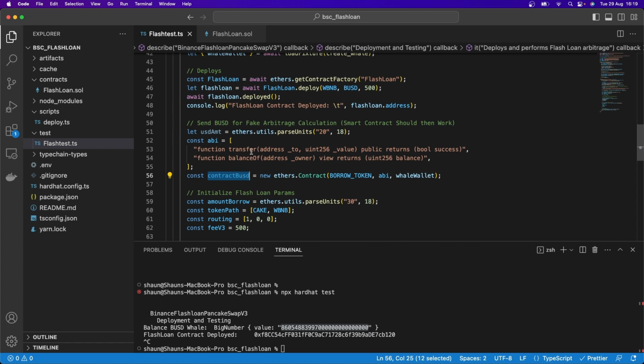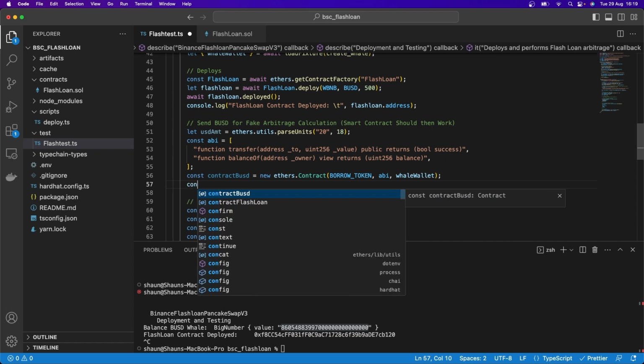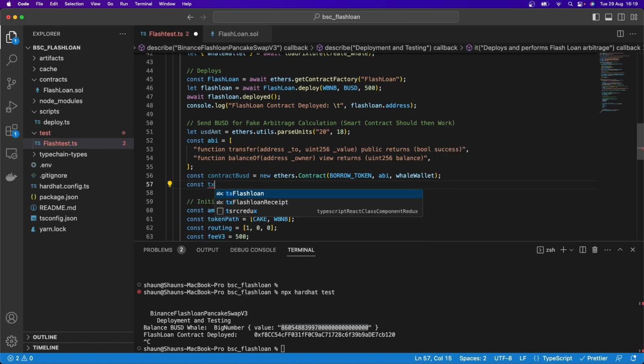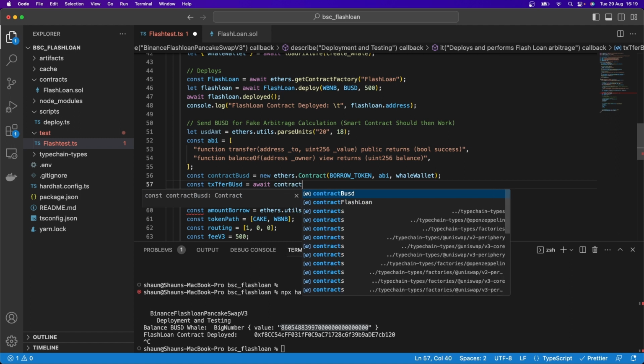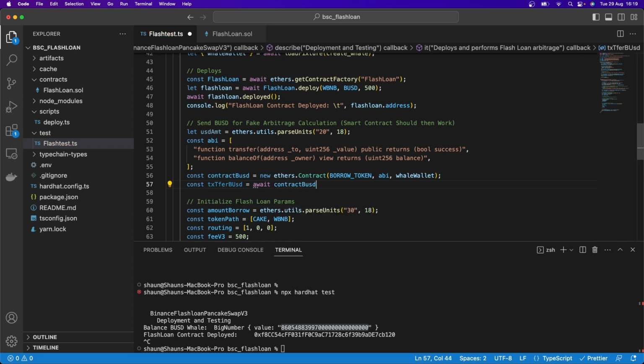And now that we're connecting to that contract for BUSD, we can go and say const transaction transfer, or TFER, BUSD is equal to await. And that's going to be contract BUSD dot transfer.